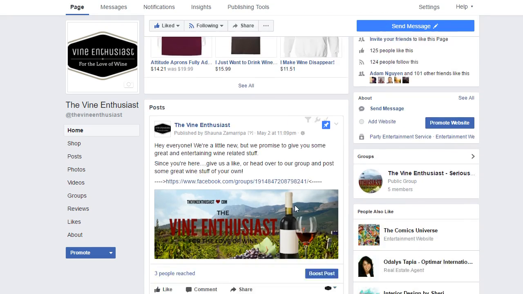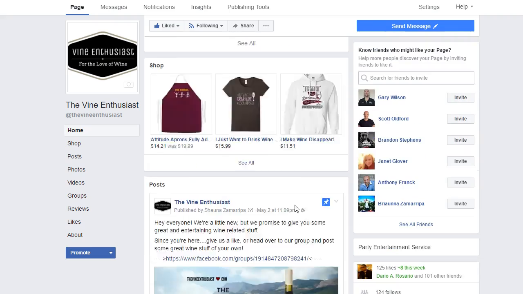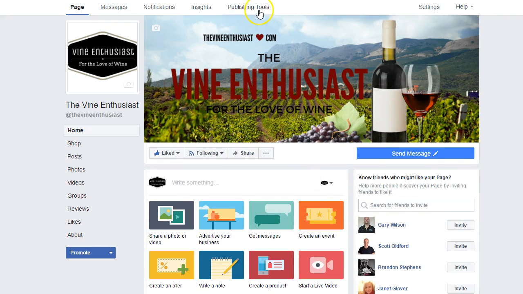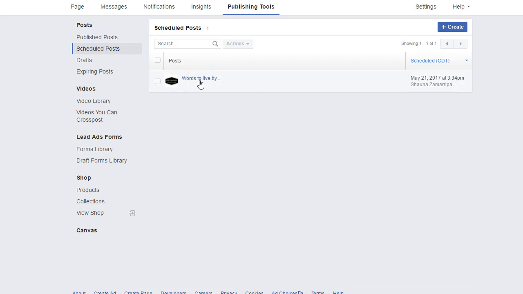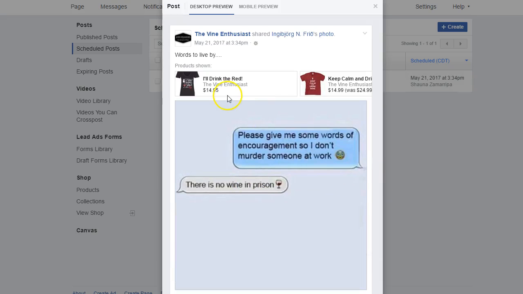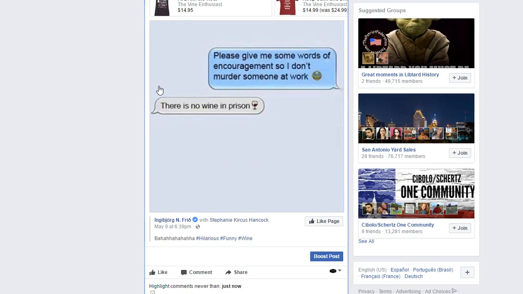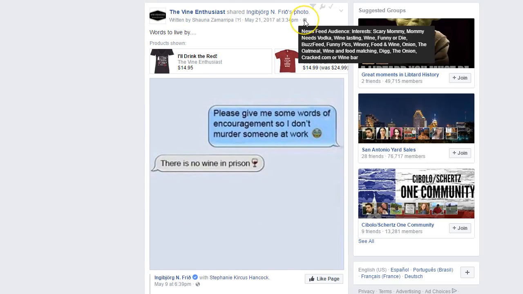And we're going to go back and we're going to look at this after it goes out because we want to make sure that when we have these things, like if you go into publishing tools, when you have these different items on here, you want to make sure that you're targeting your demographics correctly. So just to quickly recap this, we did a couple things that we know boost engagement. We tagged this photo with posts from our store. We're going to add some more things to our store in this series as well. What we did here was we targeted this specific post to very specific people. So you'll have to watch the other video to see it.